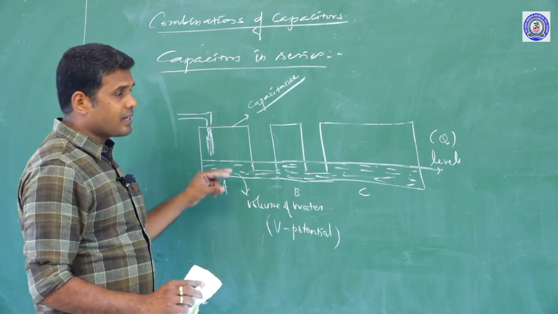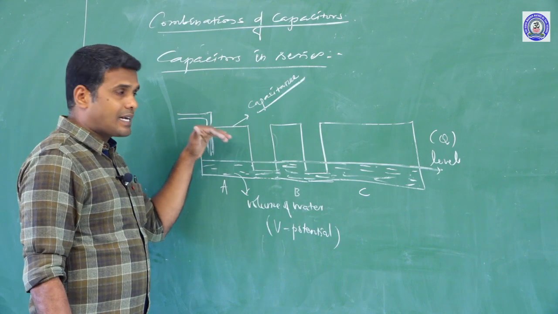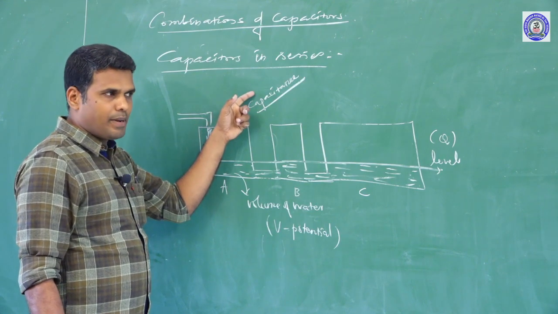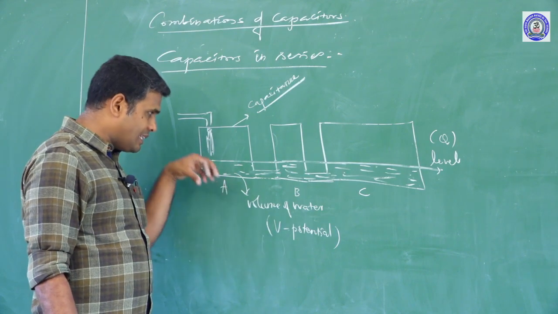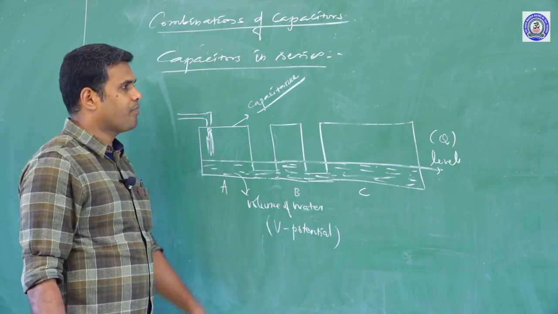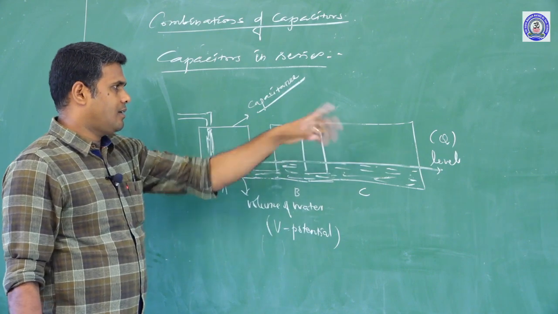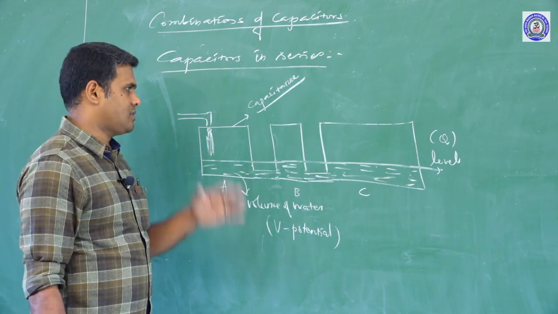Once again, I would like to recall: the dimensions of the container represent capacitance, the volume of the water in the container represents potential, and the level of water in the container represents charge.